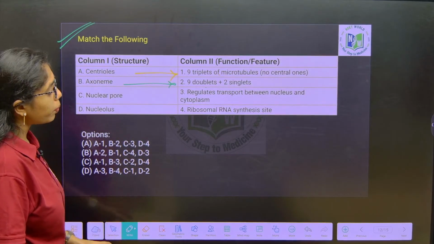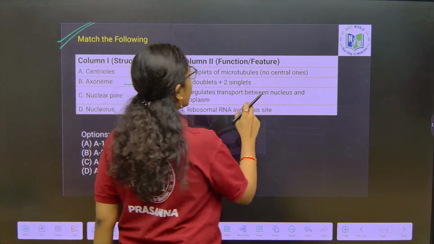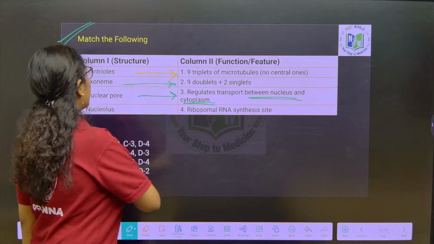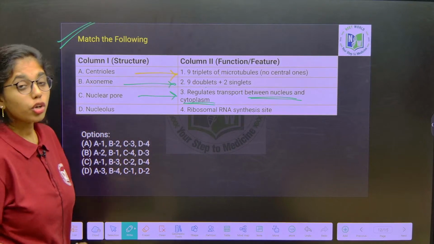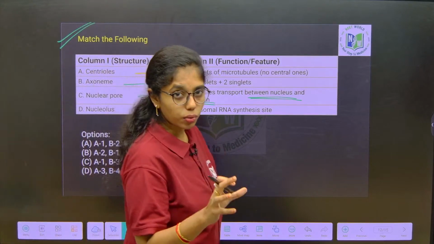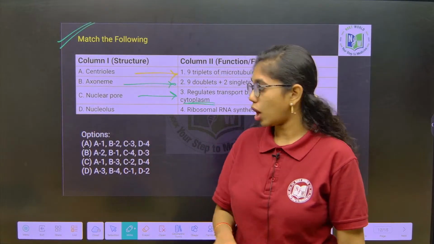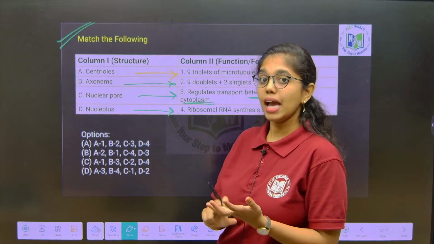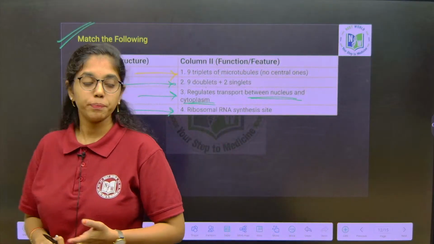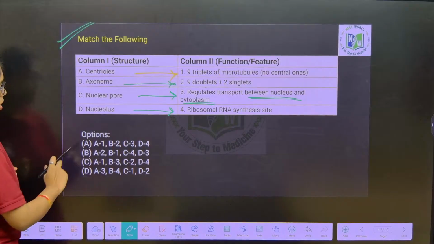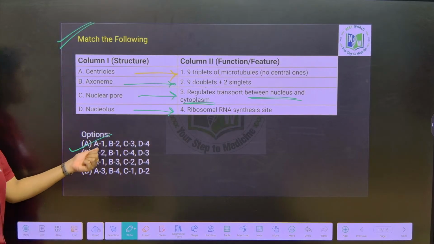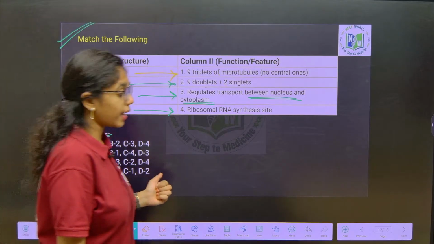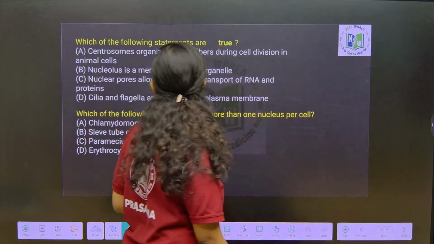And a nuclear pore. Nuclear pore will regulate the transport between nucleus and cytoplasm. Next is nucleolus. Nucleolus, which is present inside the nucleus, is helpful for the synthesis of rRNA, and inside the nucleoplasm tRNA and mRNA synthesis will happen. As such, if you look into the options, option A will be right, where A is 1, B is 2, C is 3 and D is 4. Clear right now? Next question you see.